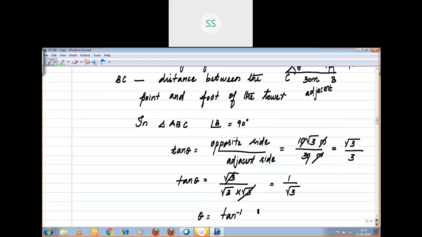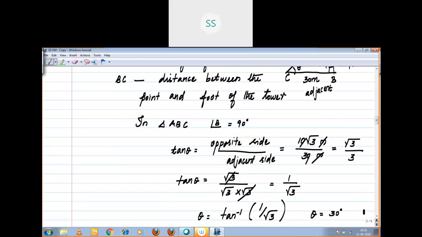Then what can you get? Root 3 by 3. Here they are expecting what is theta, right? Find the angle of elevation. That means theta they are expecting.